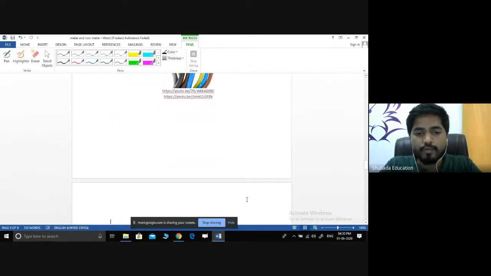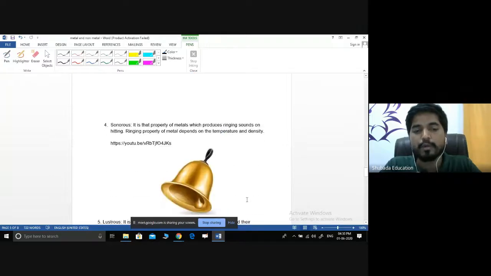Now we'll move to one more very important property of materials, that is sonorous. Sonorous is the property of a metal which produces a ringing sound when it is hit. For example, the bell in our home produces a ringing sound when we start hitting it. This is a unique property which can show that the given material is a metal and not a non-metal.